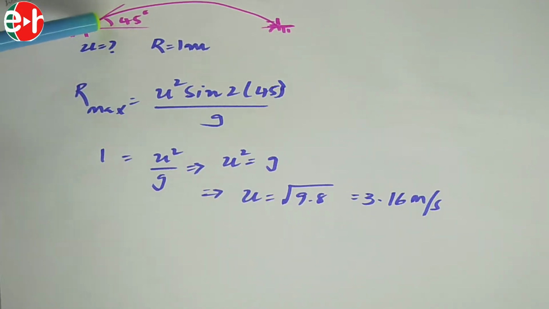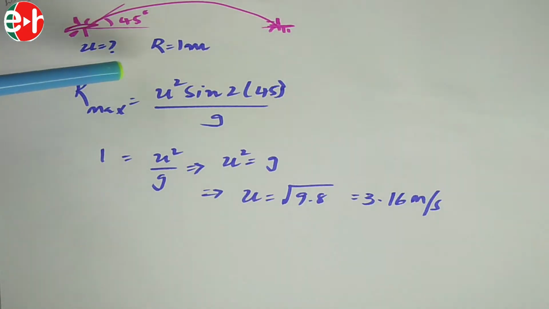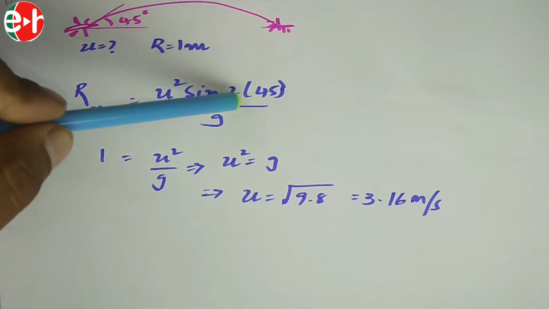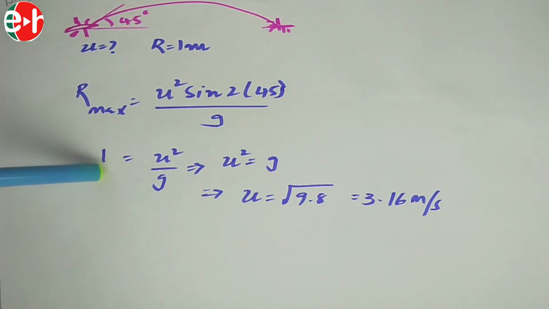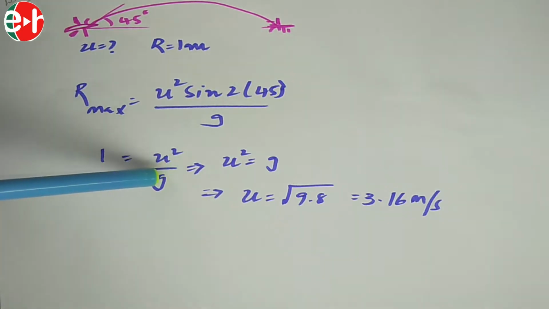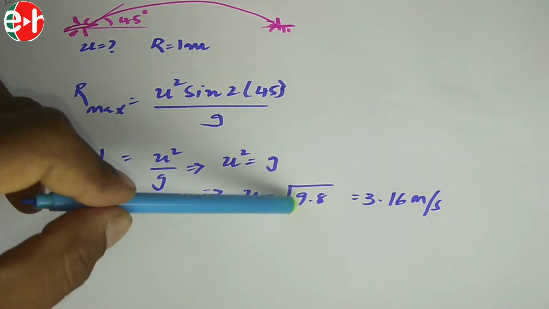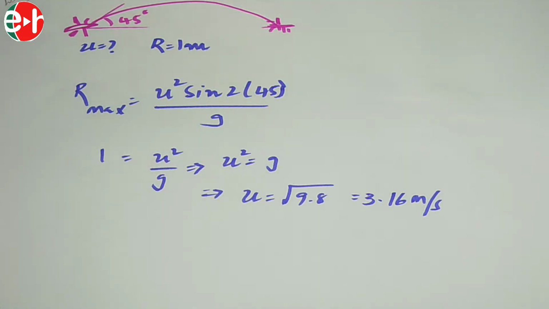The maximum range means we can take it as 45 degrees. Indirectly he gave that theta equal to 45 degrees. R max equals u square sine 2 into 45 by g. R is given as 1 meter. In the question itself he gave that it can jump a maximum of 1 meter range. So u square by g, u square equal to g, u equal to root 9.8, which is equal to 3.16 meter per second. It means if it can jump with a speed of 3.16 meter per second, it can reach 1 meter range.